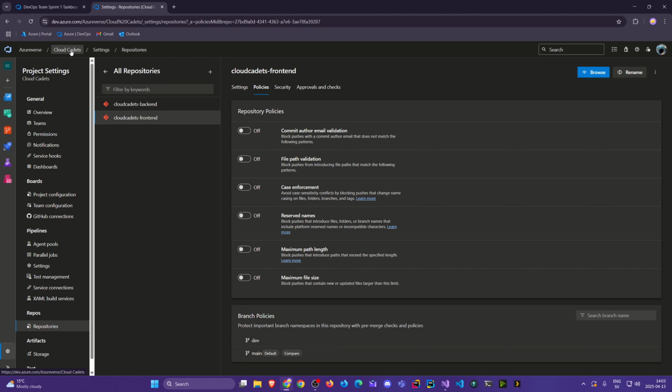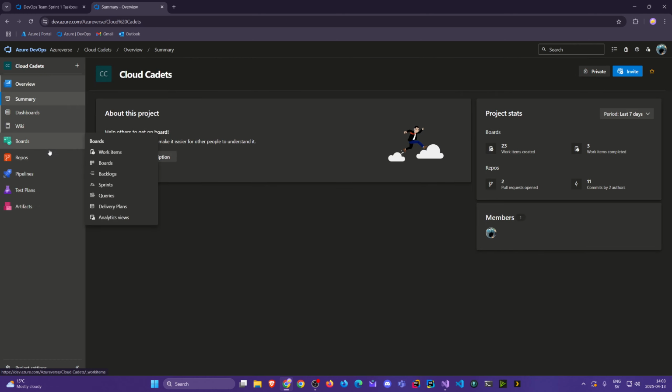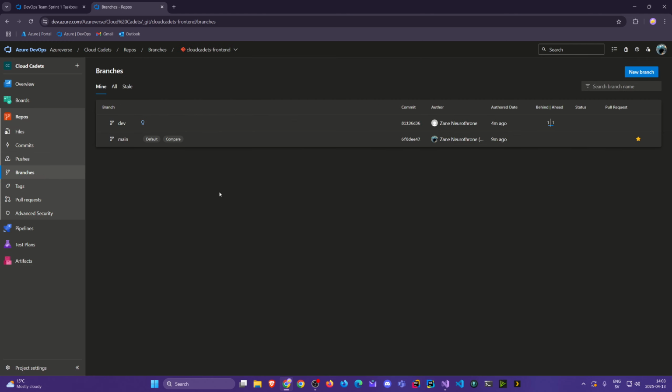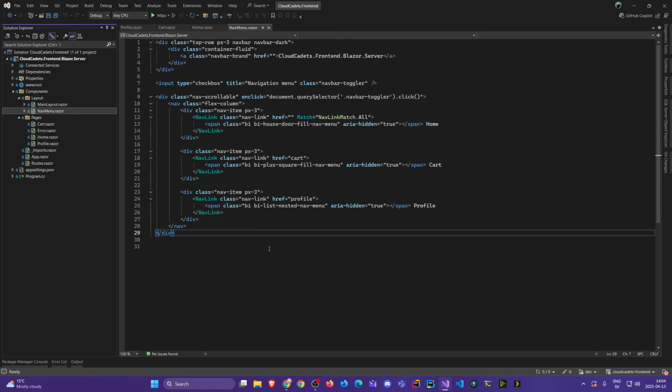This UI is terrible, so let's go to Cloud Cadets. Let's go to Repos, branches. And we see now we have an icon on the branch. It has policies. So now let's try this. Let's do something. Let's make a change.